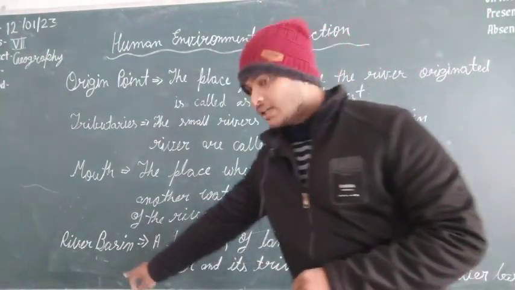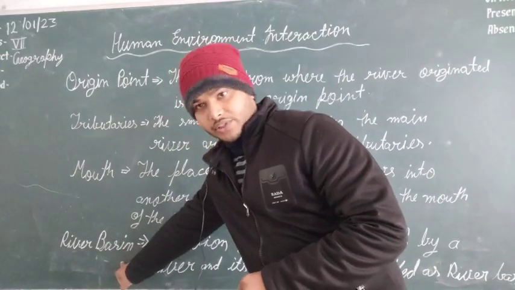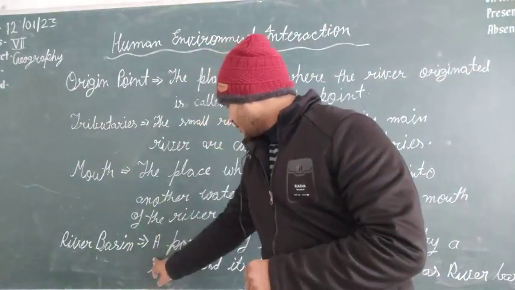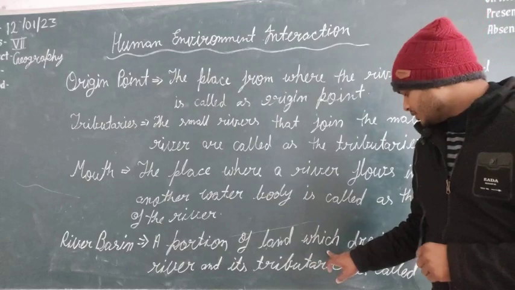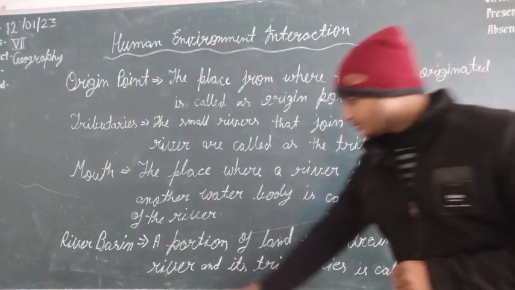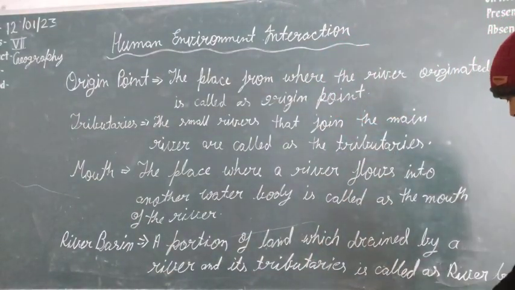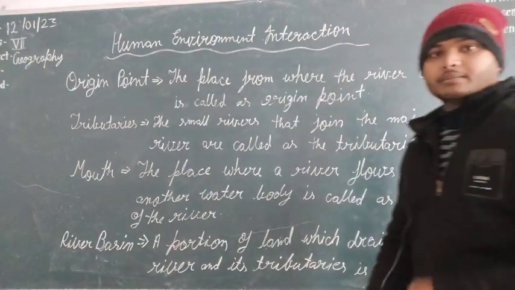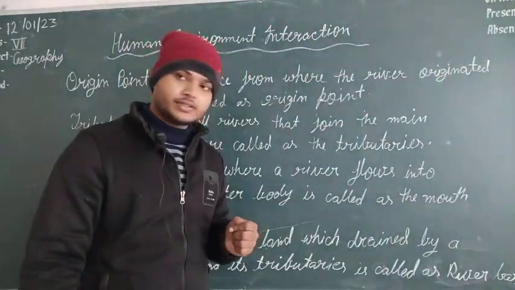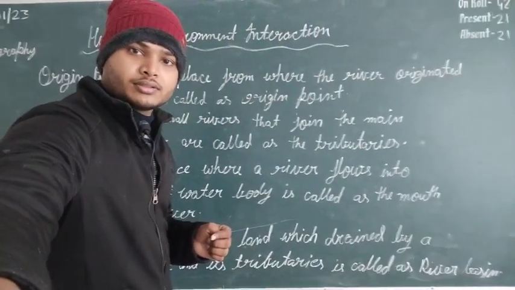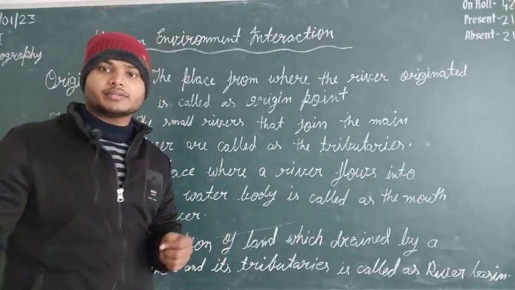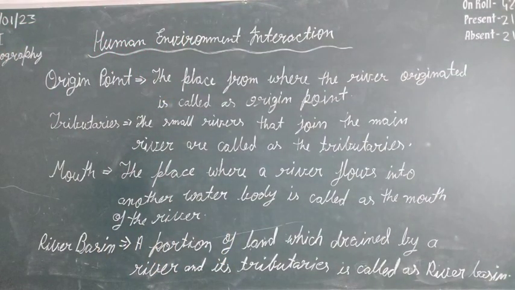And the last one, I hope this is also visible to you, river basin. River basin is what? A portion of land which is drained by a river and its tributaries is called a river basin. I have written basin at the end, maybe that is not visible. You just take a look. Please take a screenshot and complete your notes properly according to the topic I have written. Okay, I hope you have taken it.